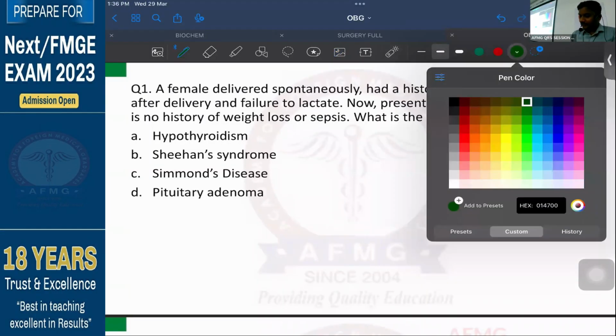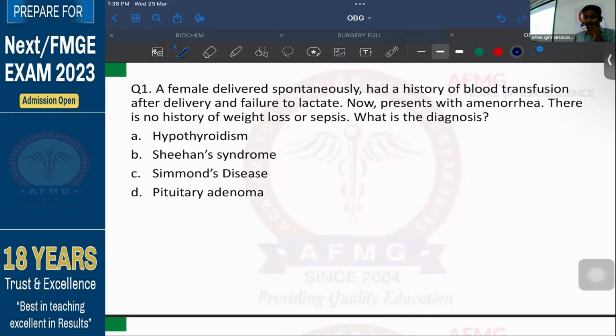Okay, starting with the first question, guys. It says a female who delivered spontaneously had a history of blood transfusion. Most important keyword for you: after delivery, there is a failure to lactate. Now she presents with amenorrhea. Amenorrhea is absence of menses.